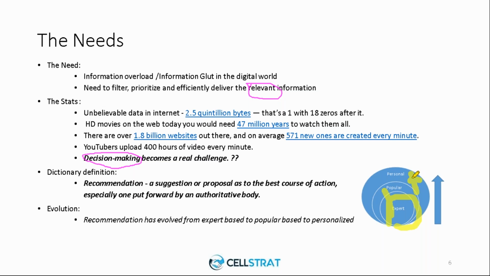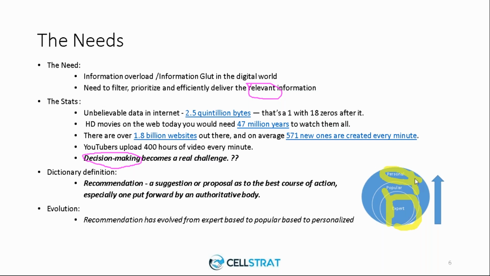It understands your emotions, your attributes, what you like, what you don't like. It understands everything and gives you personalized recommendations.